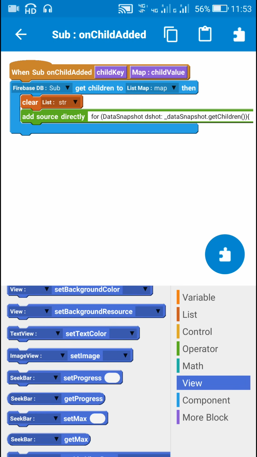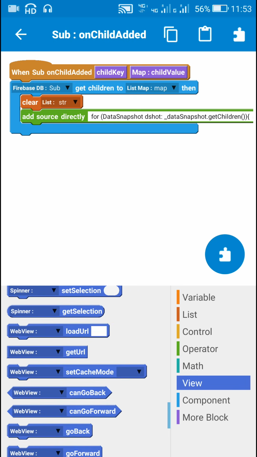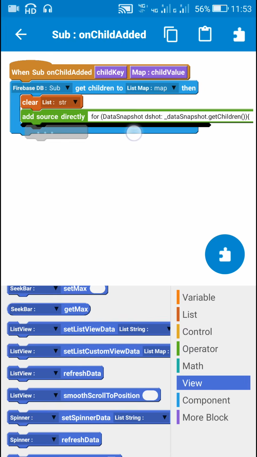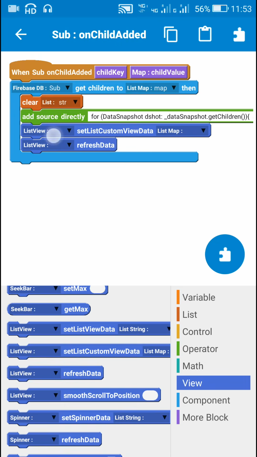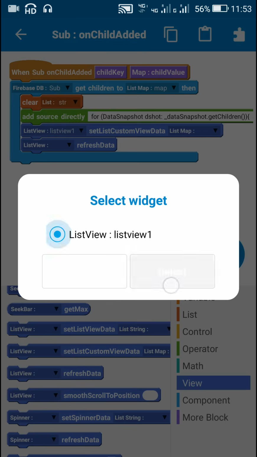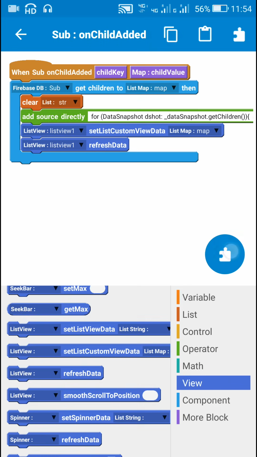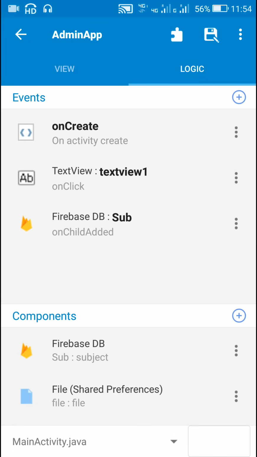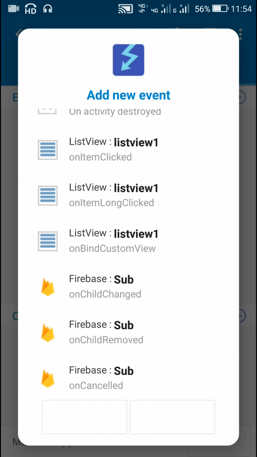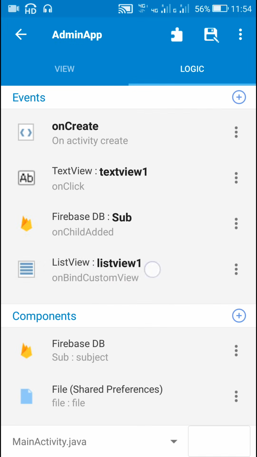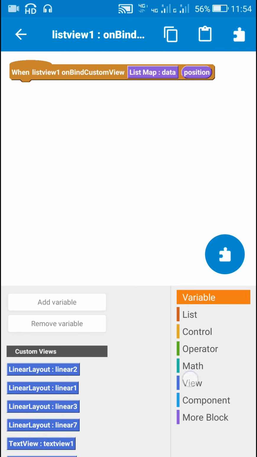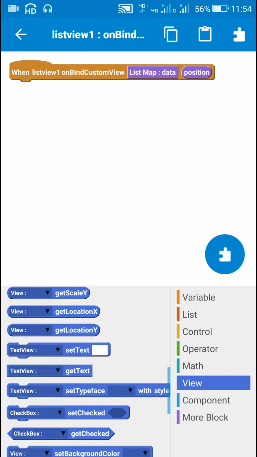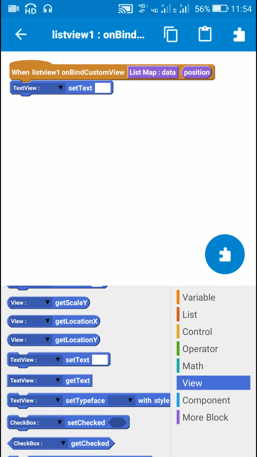Now after this, I will display the map variable in the list view by using this block list view set custom view data and list view refresh data. So this will display the data in list view, and in order to display data in a custom list view, I will add this list view one on bind custom view, and here I will display the data of the text views which are to be displayed. So I will use this block text views set text.